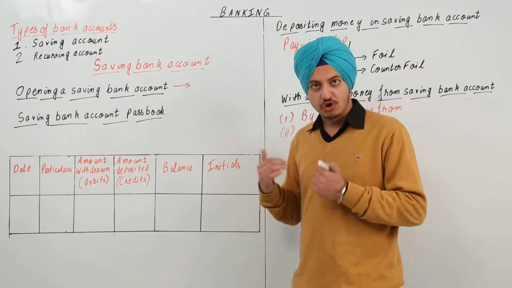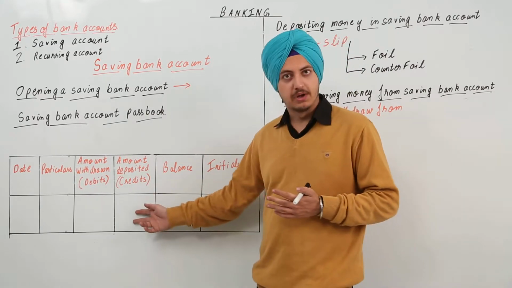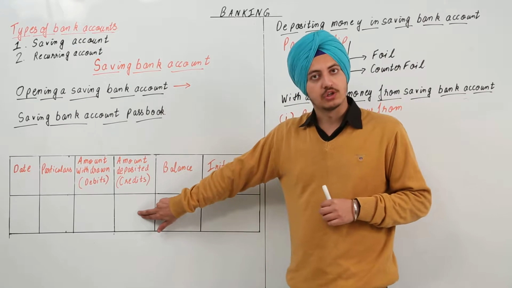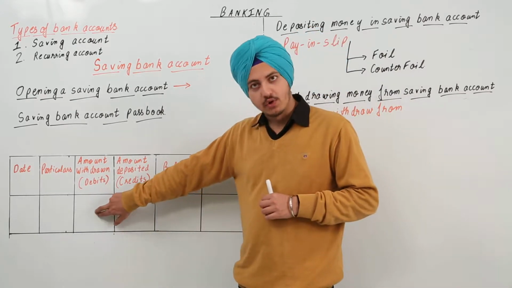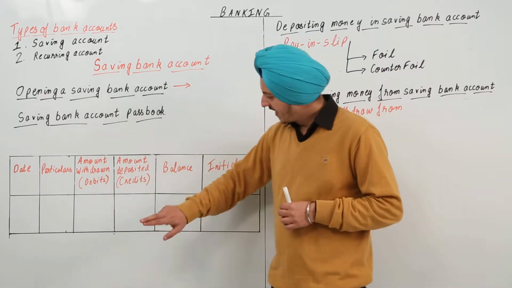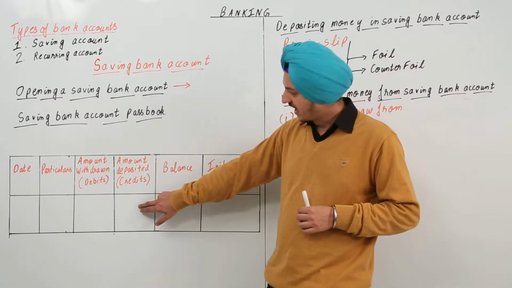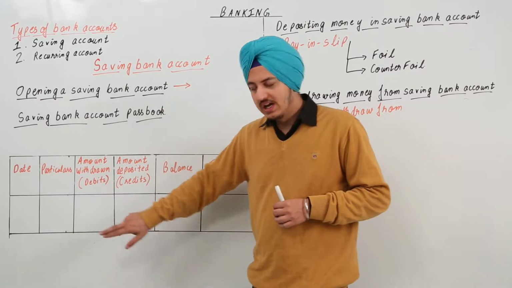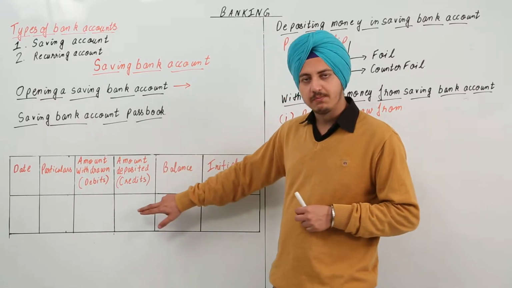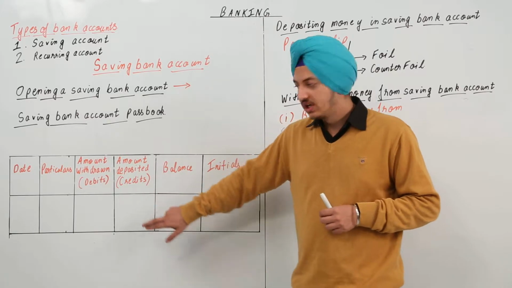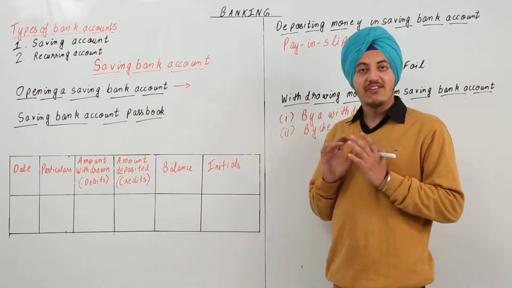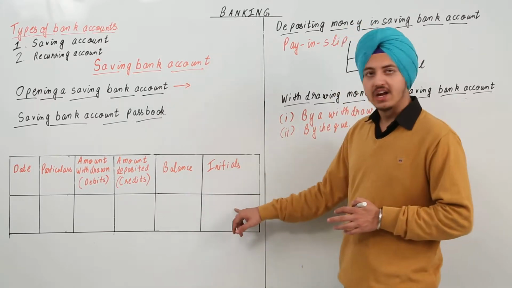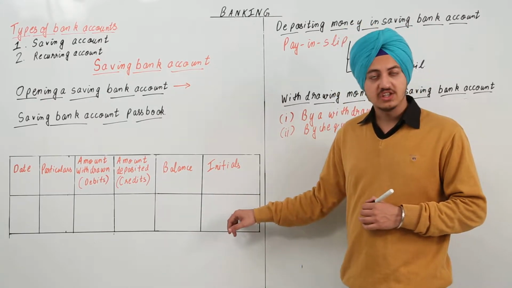Then, did the person withdraw some money or did he deposit some money? Depending on that, there is an entry in either this box or this box. If the person has deposited money, there is an entry over here. If the person has withdrawn some money, then there is an entry in this box. And then there is the balance after the transaction. Okay, and then there are the initials of the person who authorizes the transaction.